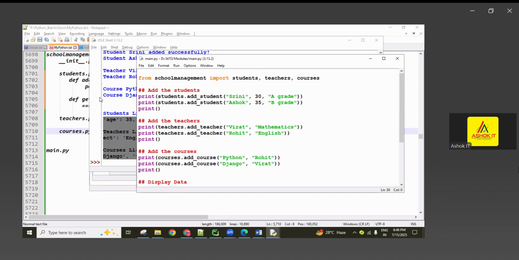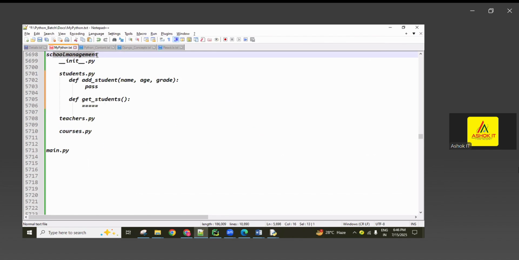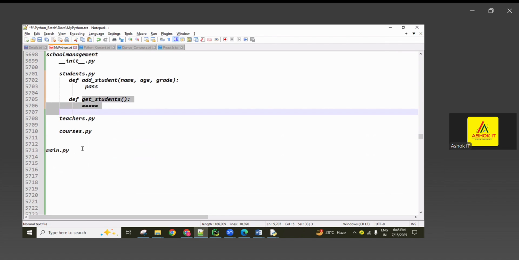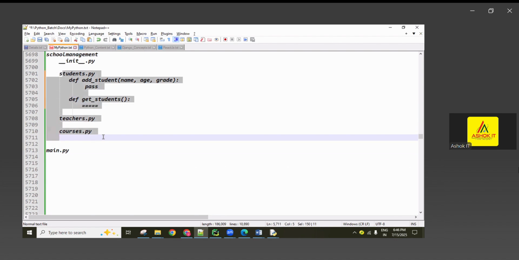So here first what I did, one package I created, school management package I created. Inside that one initialization file I created, and next inside that only, 3 modules I created. In each module, adding related, getting related functions I created, guys, with required parameters. Okay, finally one main module I created outside the package. In this module, from this package, all the modules I imported and I executed.